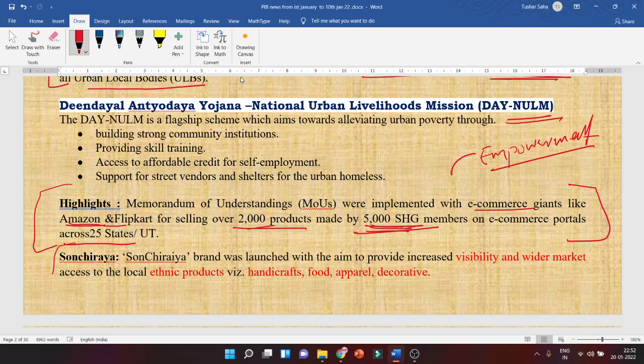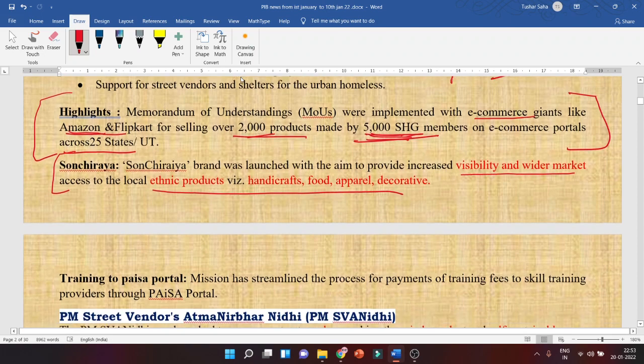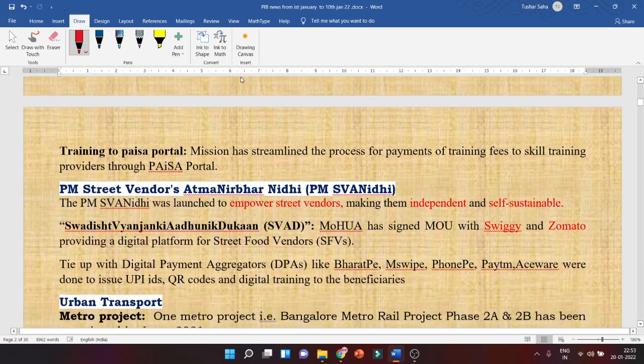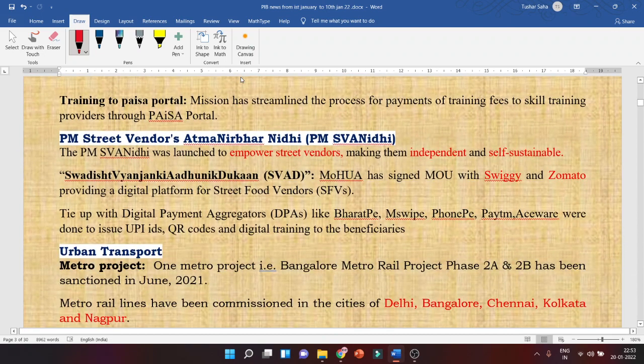Now, Mission Sonchiraiya. The Sonchiraiya brand was launched with an aim to provide increased visibility and wider market access to local ethnic products and handicrafts, food, apparels, and decorative items. Right? So now with this, let's move to a few points. I won't be reading all the points because it's completely descriptive in nature. No point in reading. I will only mark the important points.